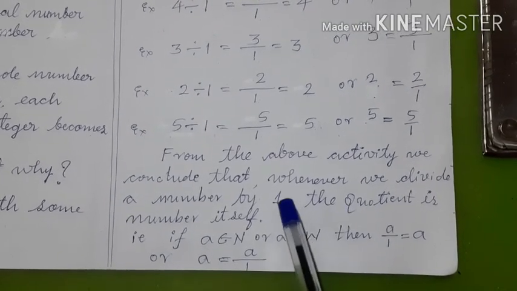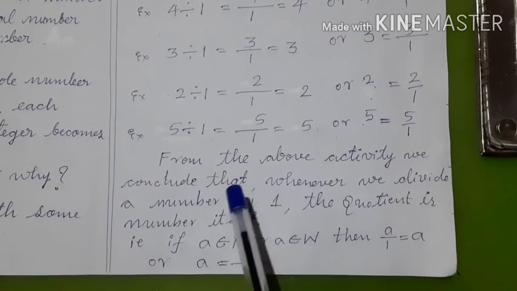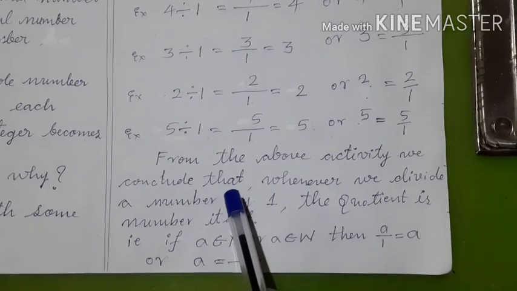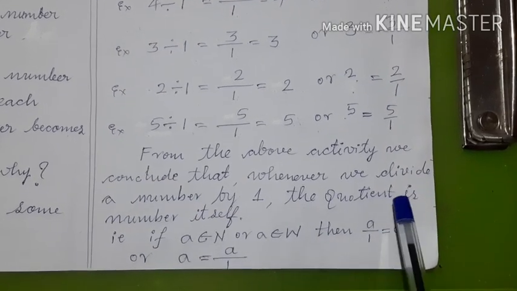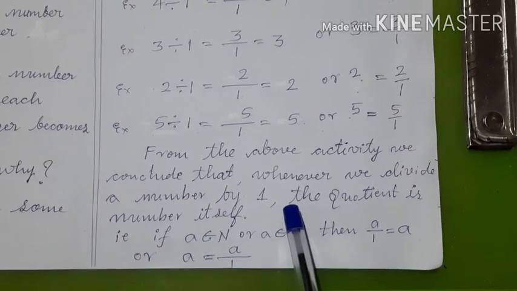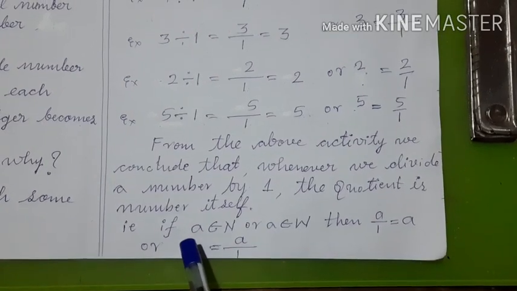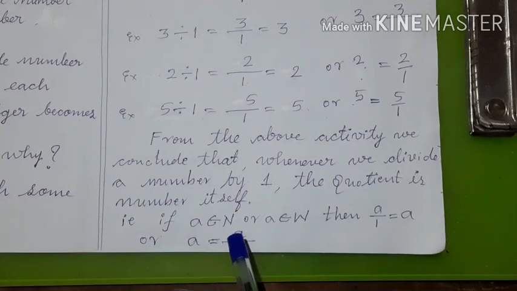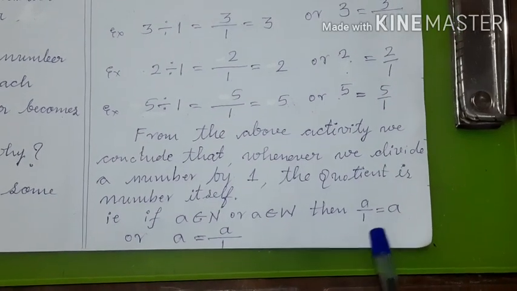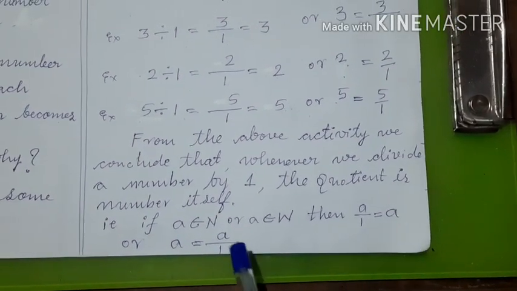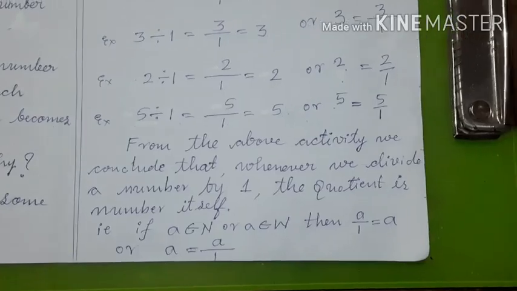That is, whenever we divide a number by 1, the quotient is the number itself. That is, if a belongs to natural numbers, whole numbers or integers, then a by 1 is equal to a, or a is equal to a by 1.